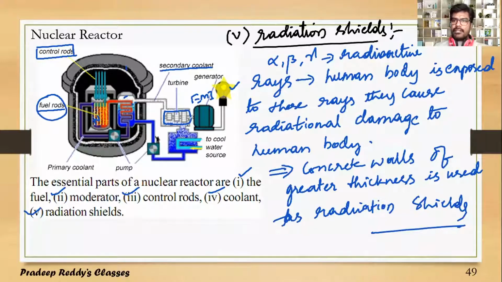And rotation of turbines means that heat energy is getting converted into mechanical energy. Mechanical energy, by rotating the turbines, gets converted into electrical energy, and that electrical energy can be used for practical purposes, as electrical energy can be converted into any other form easily. This is how a nuclear reactor works, by the principle of controlled chain reaction mechanism, and these are the important parts